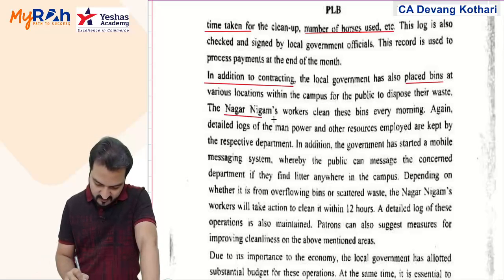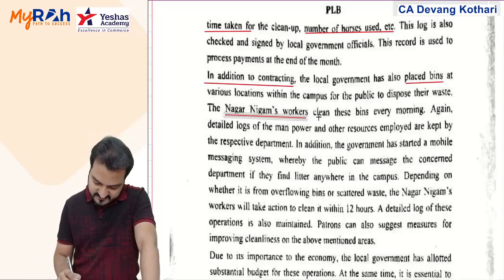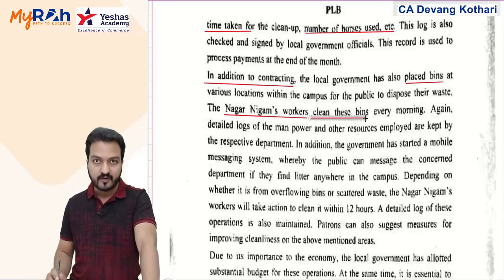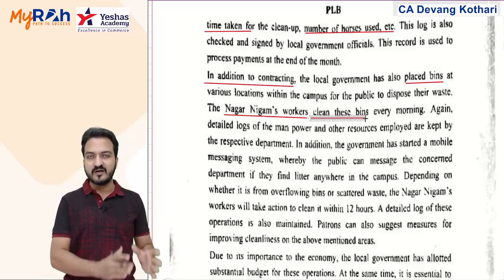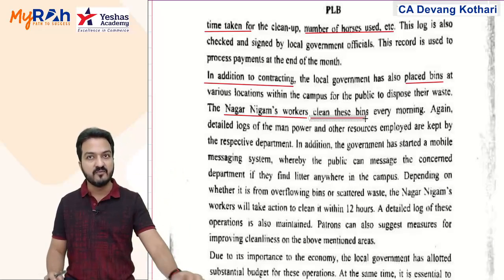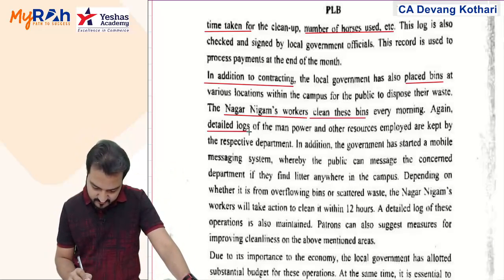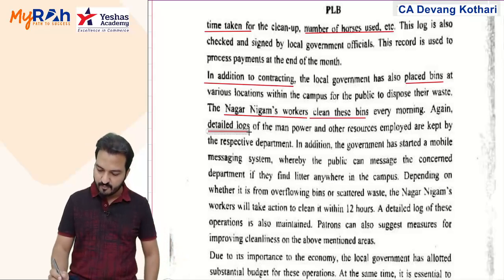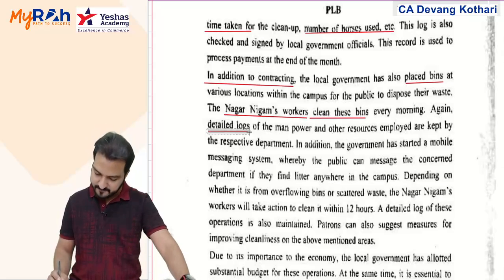And Nagar Nigam's workers, meaning government workers, will clean those bins every morning. So there are 2 entities involved in the cleaning work. One is the contractor, the other are the government employees, Nagar Nigam workers. Again, detailed logs of the manpower and resources employed are kept by the respective department. So here again a log is maintained.